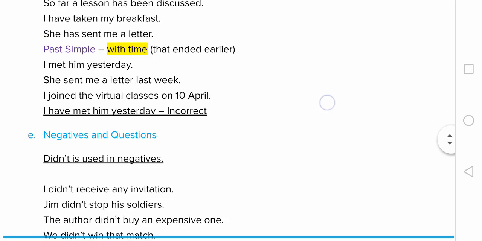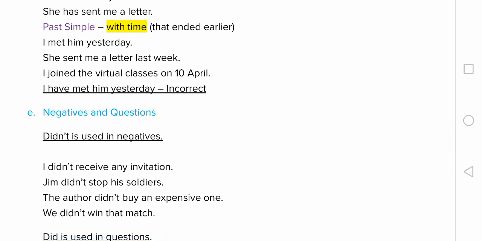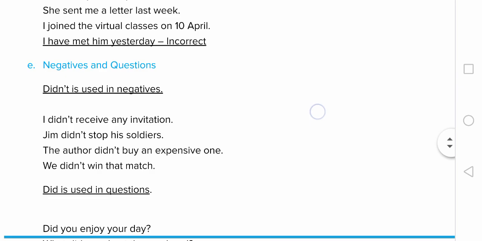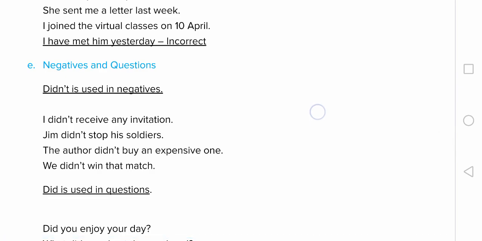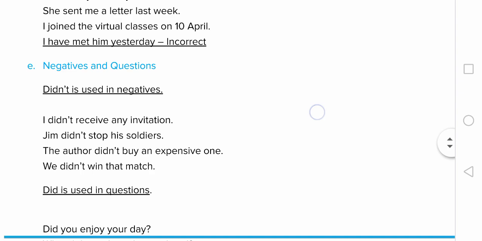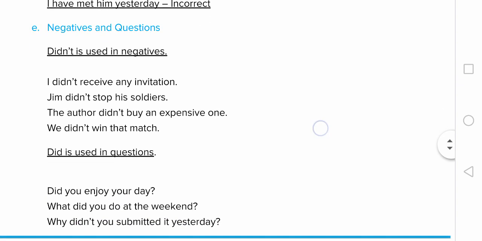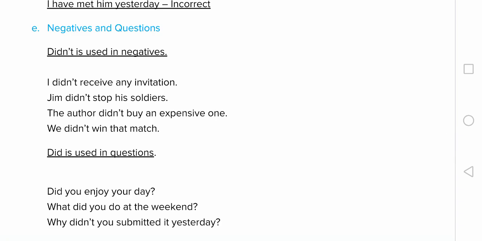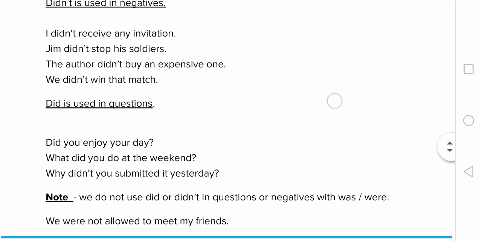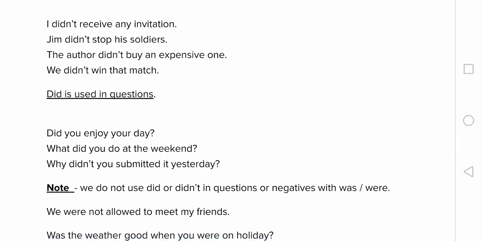Negatives and questions. To form a negative sentence or an interrogative sentence in simple past tense, we use did. Like: I didn't receive any invitation. Jim didn't stop his soldiers. The author didn't buy an expensive one. We didn't win that match. And in interrogative sentences: Did you enjoy your day? What did you do at the weekend? Why didn't you submit it yesterday?